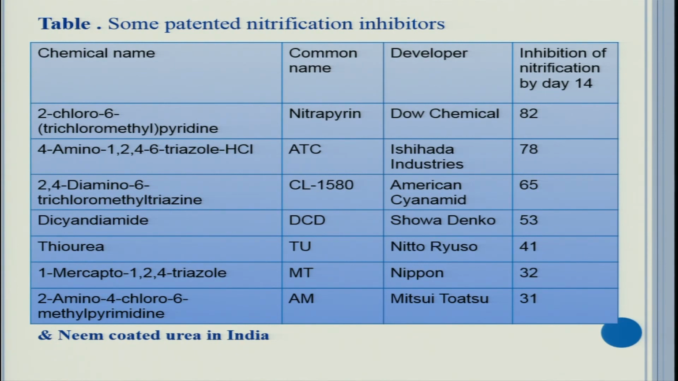So, these are some patented nitrification inhibitors which increase the nutrient use efficiency, and fertilizer materials have been modified. Nitrapyrin was the first nitrification inhibitor made by Dow Chemicals and it inhibited 82% nitrification. And similarly, DCD inhibited 53% of nitrification, AM31. But in India, we have worked on neem coated urea and we have got success on neem coated urea.